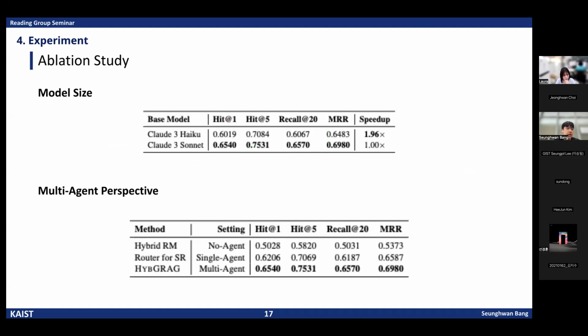Then the authors also test different model sizes and multi-agent settings. When using Claude 3 Sonnet instead of Claude 3 Haiku, the performance increases in all metrics despite slower inference speed. And importantly, the multi-agent version of HYBGRAG, where the router, validator, and commenter interact, performs much better than single-agent or no-agent versions. This highlights the benefit of collaborative refinement among agents.